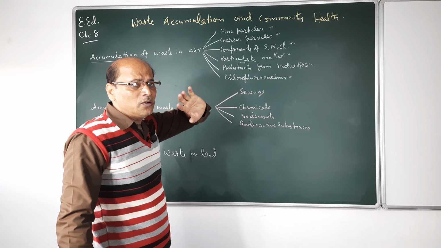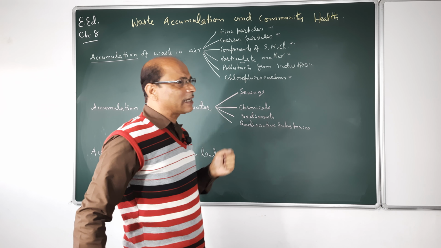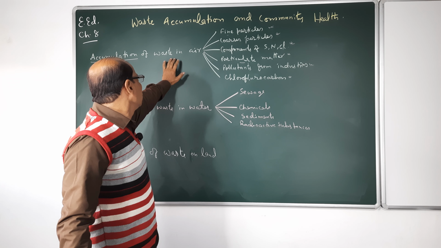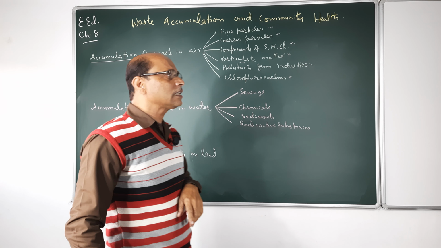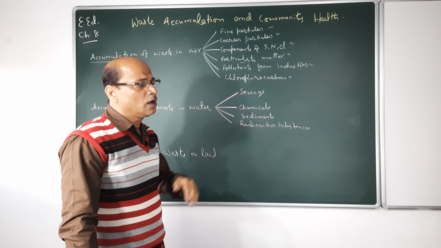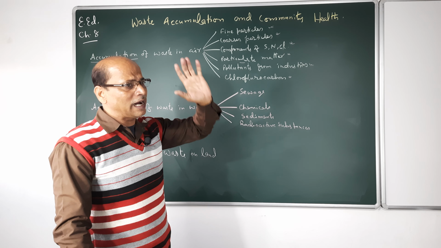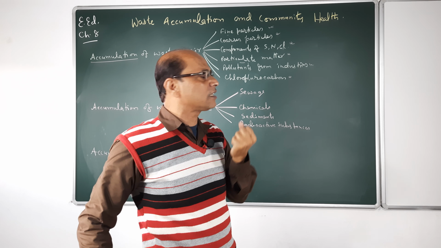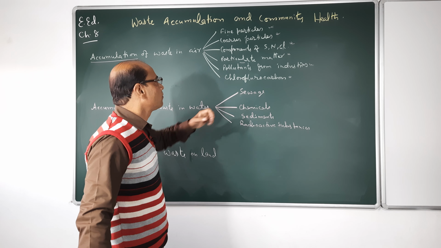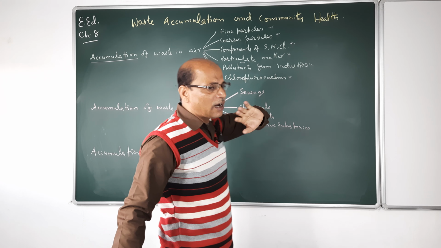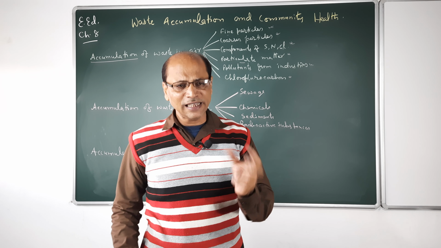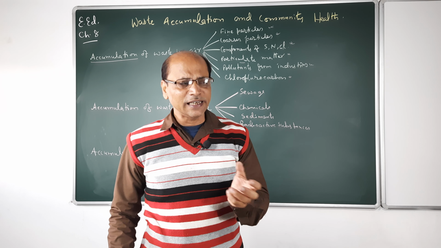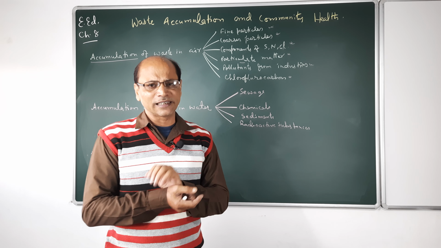By making your house dust free, and outside the house you should plant more and more trees, which can absorb the dust particles from outside. Pollutants from industries: all the industries have their own activities and finally they have their product, but between the raw material and the product there is so much processing that takes place.